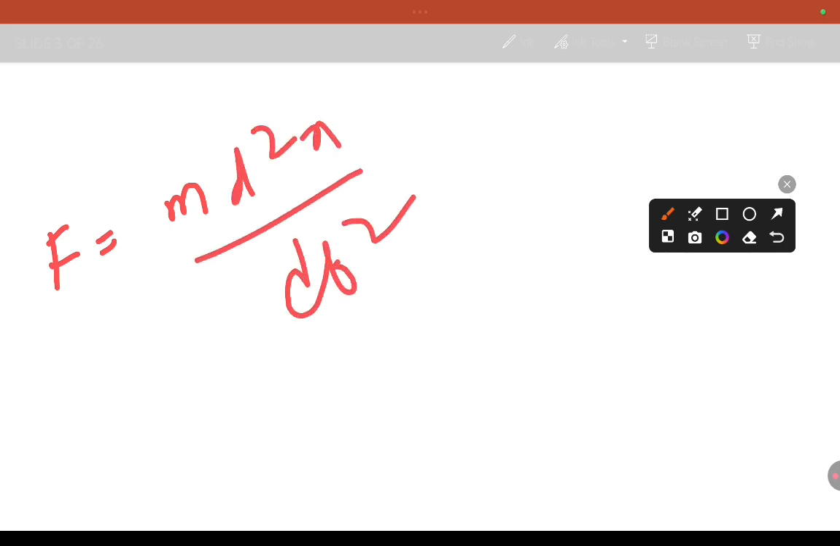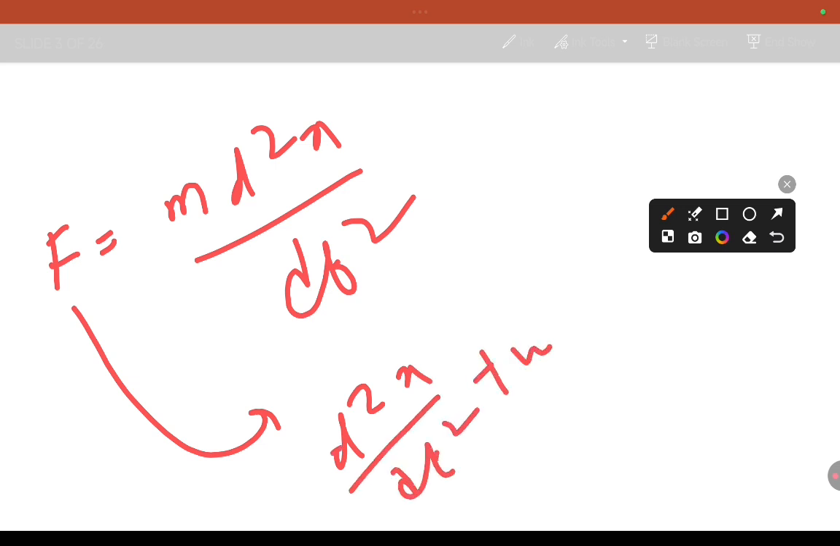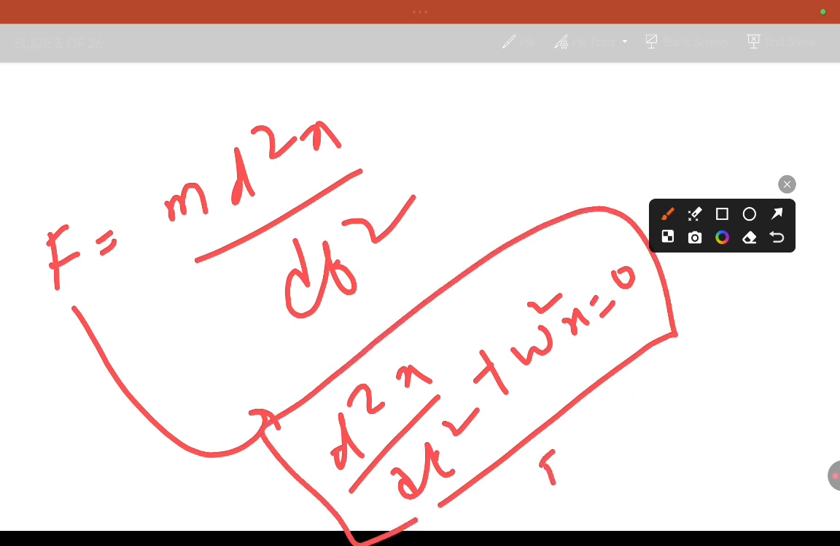This is one of the formulas for the force. Based on this we will consider the differential equation d square x by dt square plus omega square x equal to 0. This is known as the differential equation for the SHM. Okay, clear?